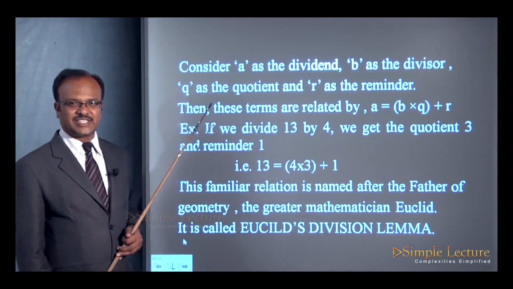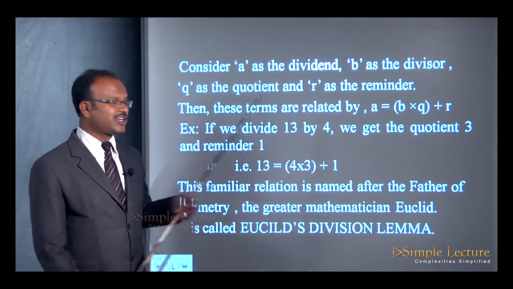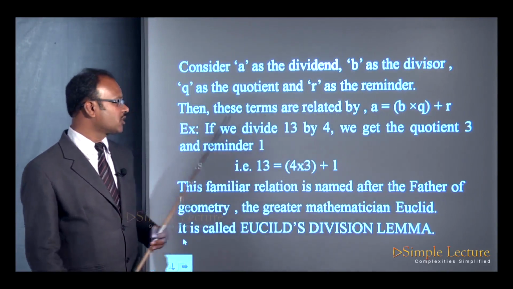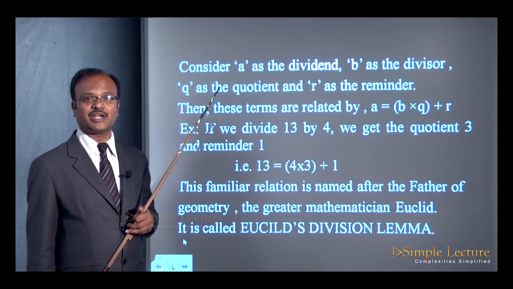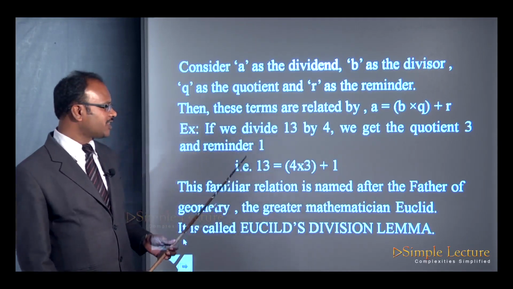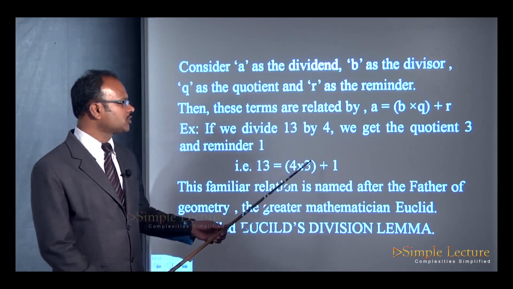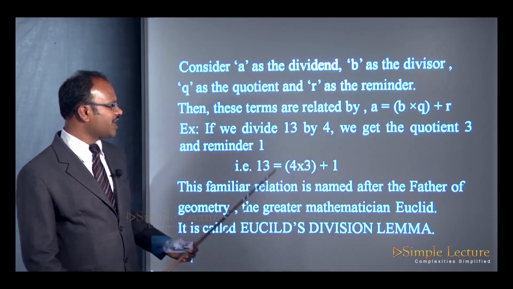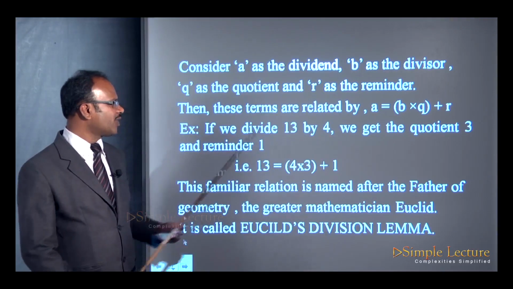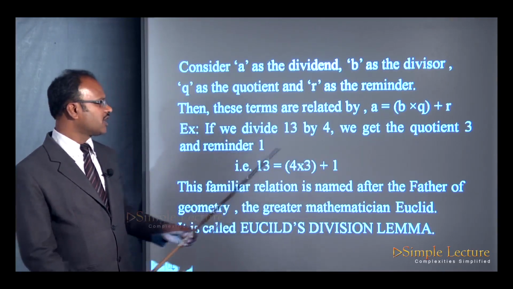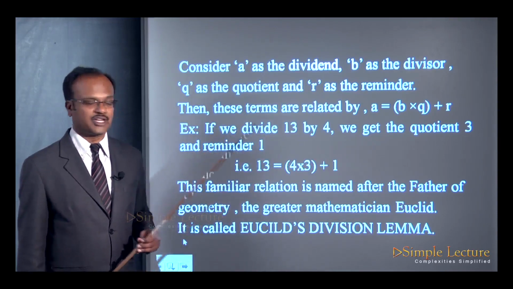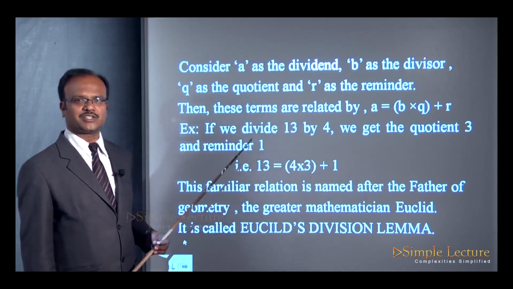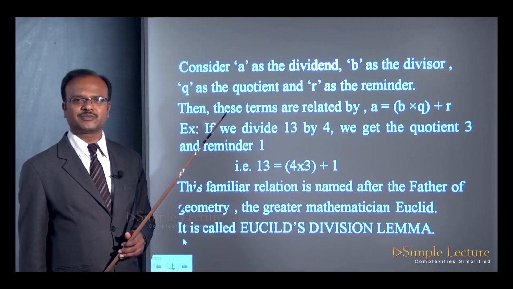Now take for example, if we divide 13 by 4, what do we get? We get the quotient 3 and the remainder 1. Therefore we can write 13 as 4 into 3 plus 1. So 13 is the dividend, 4 is the divisor, 3 is the quotient and 1 is the remainder, so that this relationship holds good. In other words, 13 will be equal to 4 into 3, 12 plus 1, 13. So 13 is equal to 13.